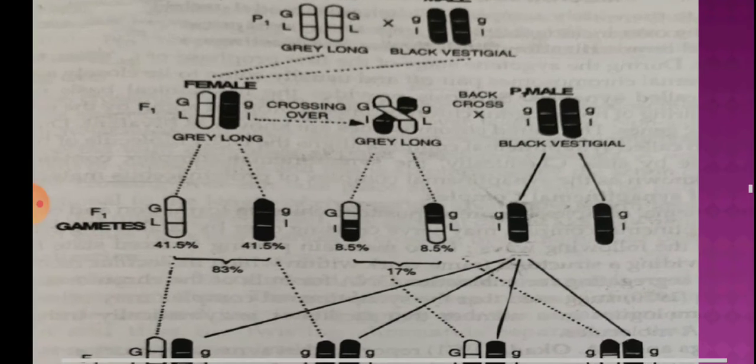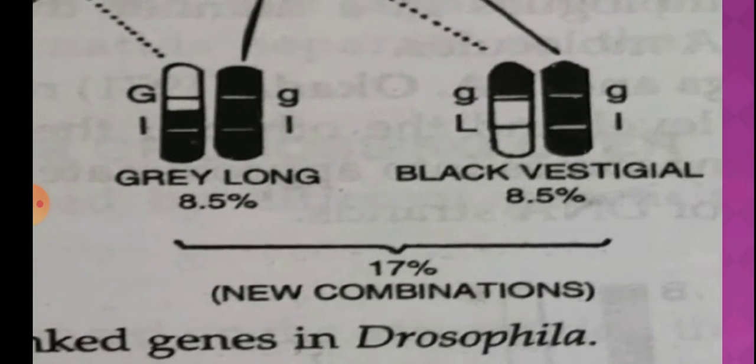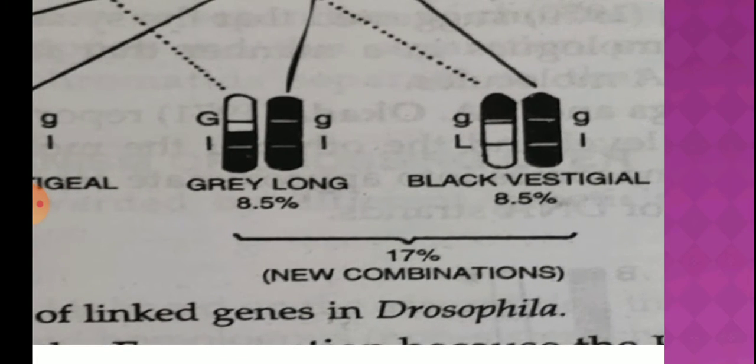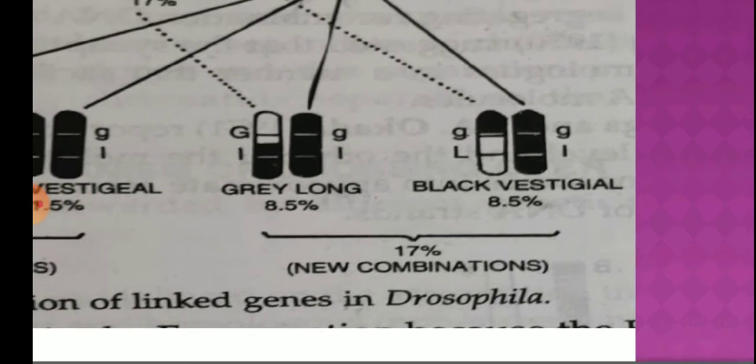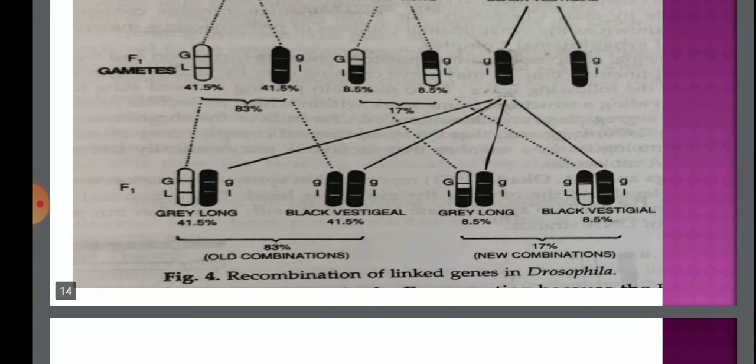This occurs due to the crossing over. Here we can see the crossing over, where due to that crossing over, one dominating gene and one recessive gene come on the single strand. This gave the new type of combination, in which gray body and long wing, and in the second one black body with vestigial wing, one dominating and one recessive gene, come in the offspring, but their percentages are very less. New combination percentages are very less as compared to the old combination.